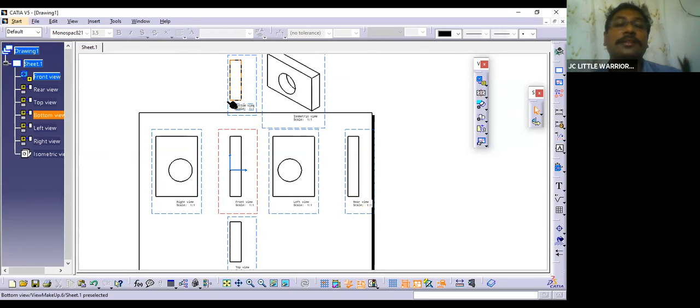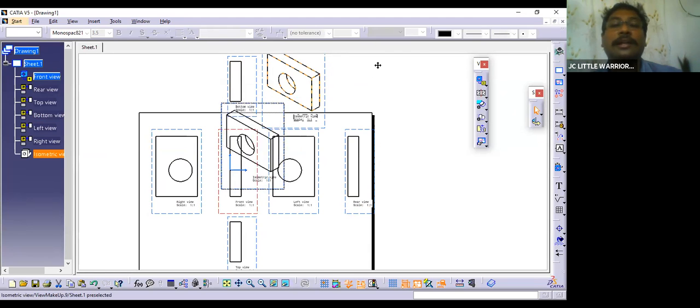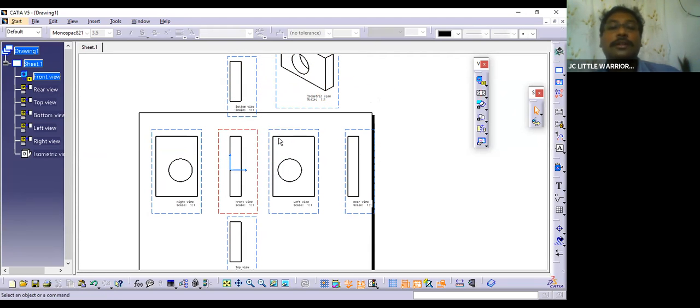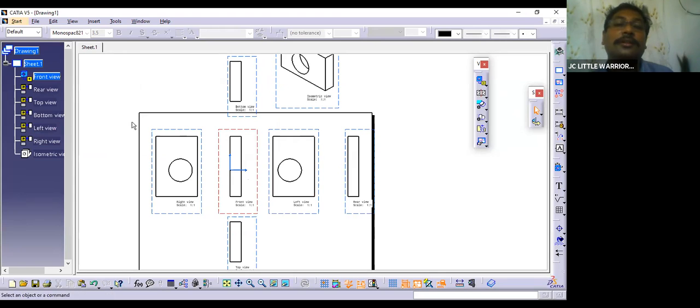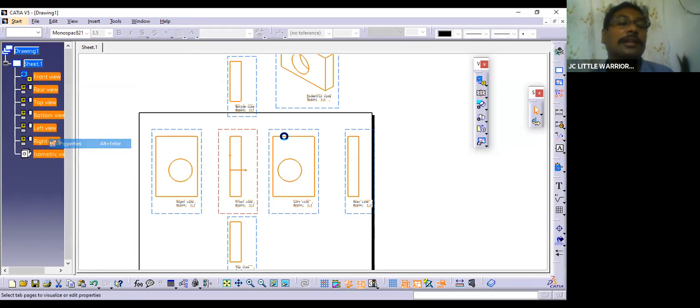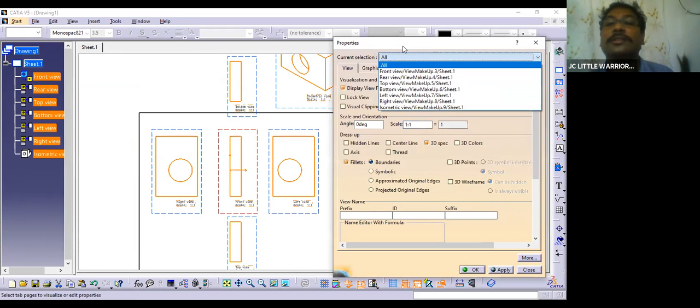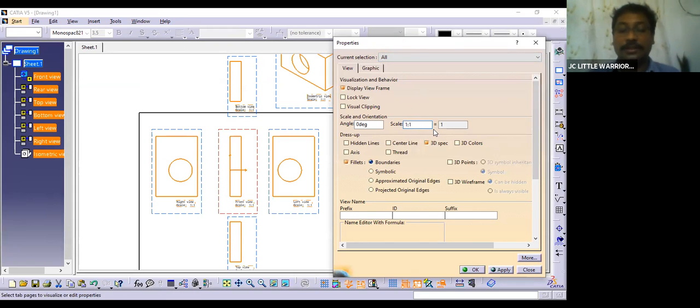And as this is bottom view, up and down you can move, but left or right you cannot move. Okay, this is iso view, and again iso view can be moved in this direction. So this is your drawing sheet, and all these drawings are out of the sheet. So how to do that? What is the scale required to minimize it, to fit them inside the sheet?